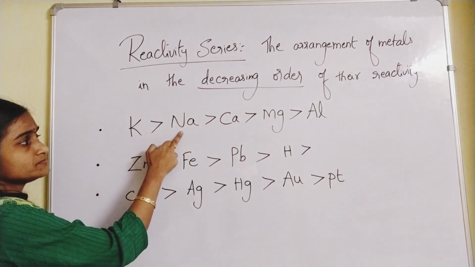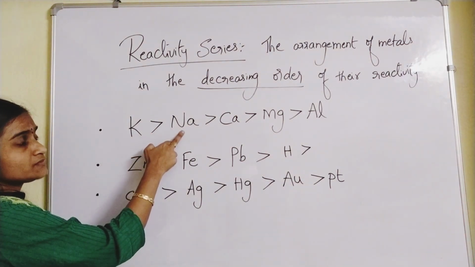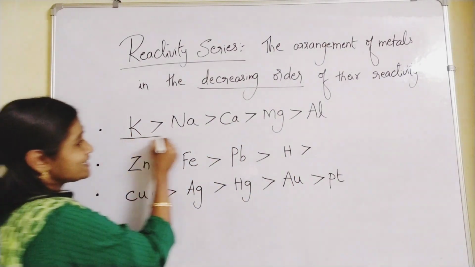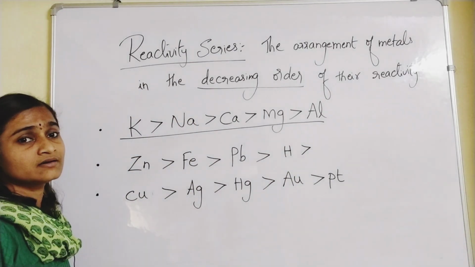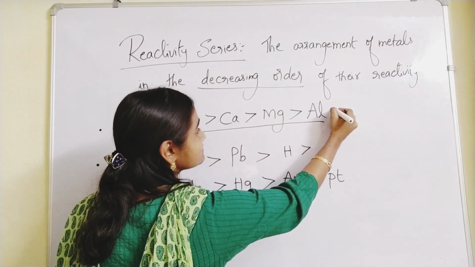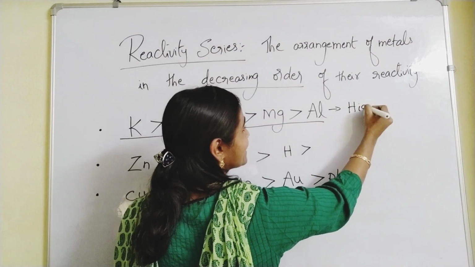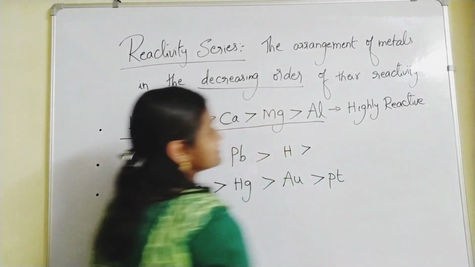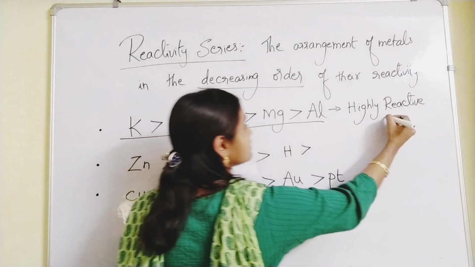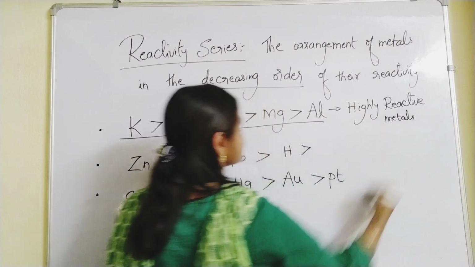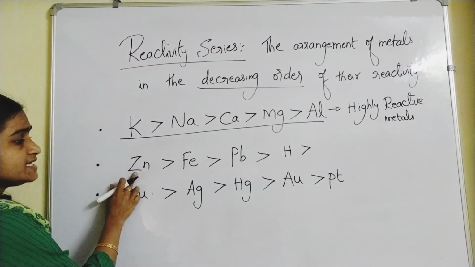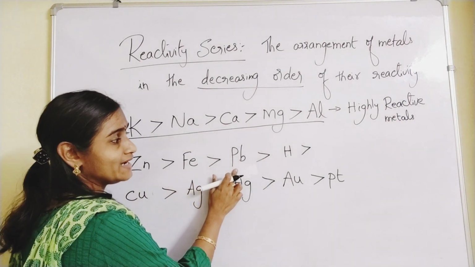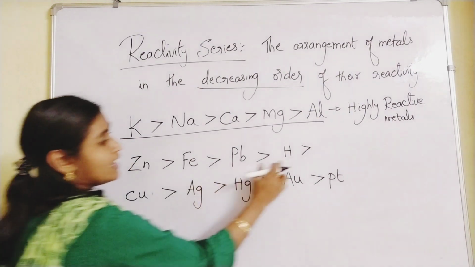K, potassium, highly reactive metal, and then comes sodium, calcium, magnesium, aluminium. These metals arranged in this order are highly reactive metals. All of you please understand carefully, these are highly reactive metals. And then comes zinc, Zn stands for zinc, Fe, ferrum, iron, Pb, lead, and then hydrogen.